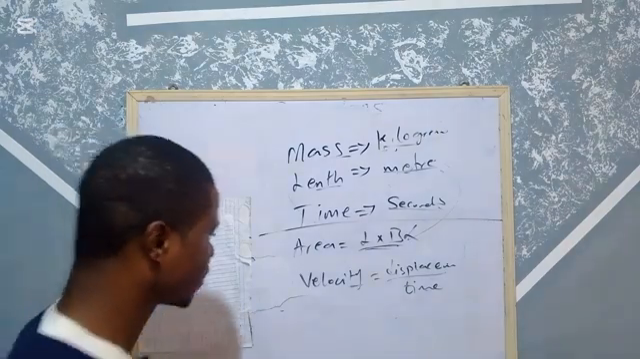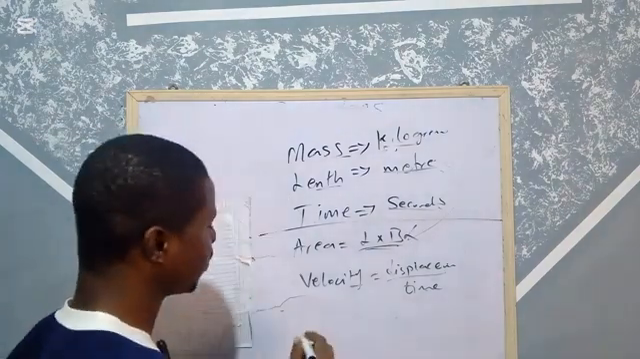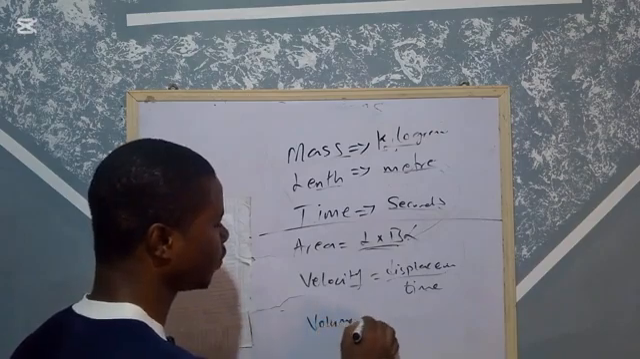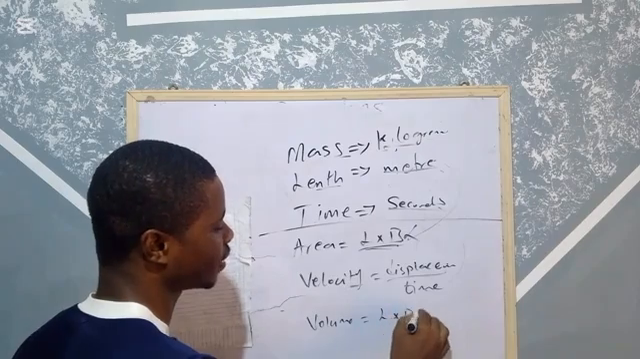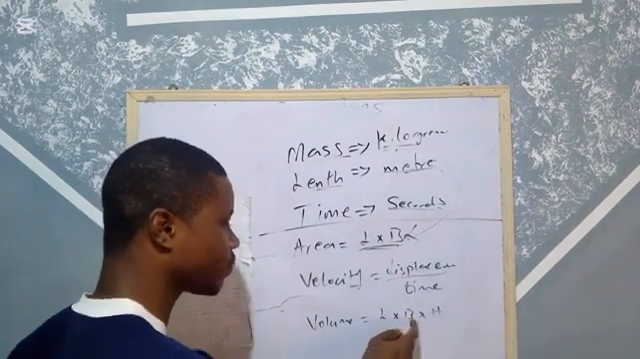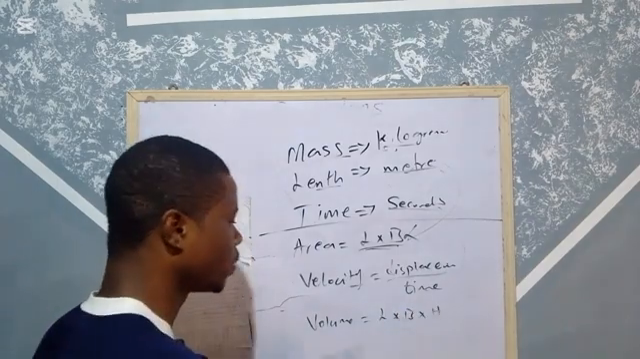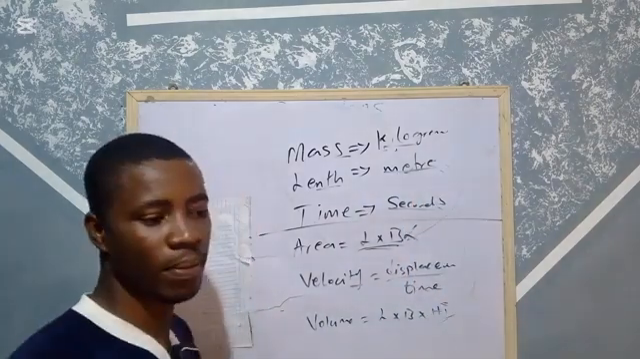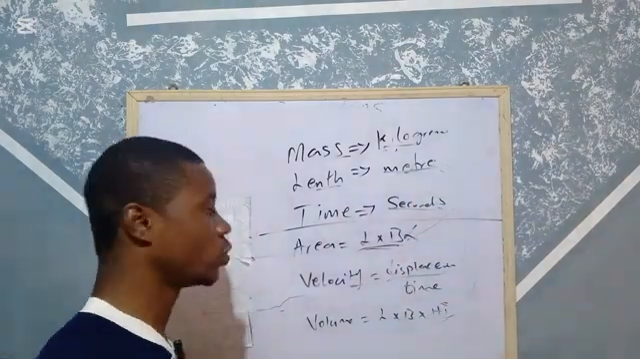Another one, let me say, is volume. Volume is length times breadth times height, gotten from length, breadth, and height. The combination of everything is coming from length. Multiply three lengths together, it gives you volume.